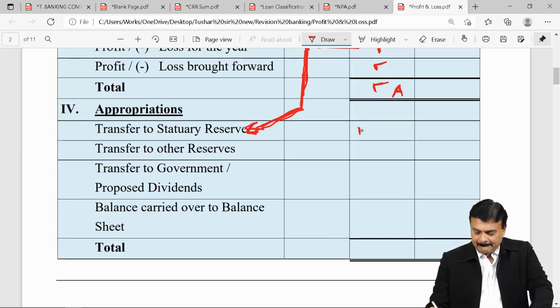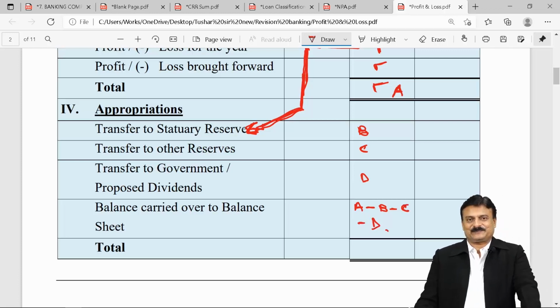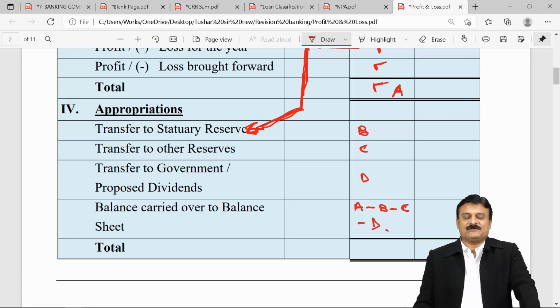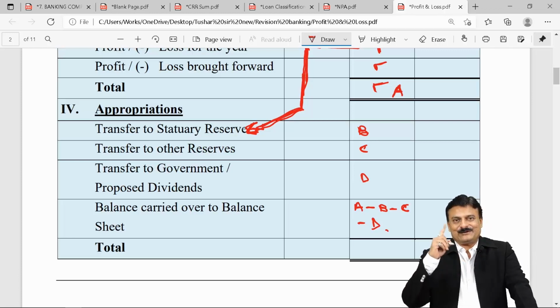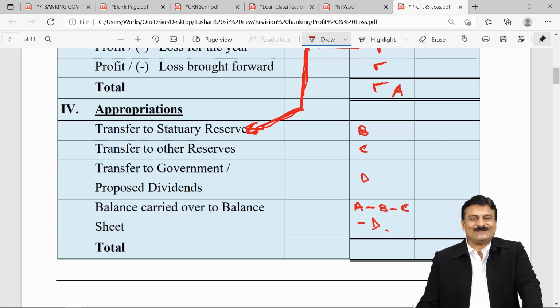Appropriation B, appropriation C, appropriation D. Now, how will you get surplus? Surplus is nothing but total of profit A minus all appropriation: minus B minus C minus D. Closing balance of profit and loss, which is brought forward, carried forward to next year. And this closing balance of profit from P&L goes to balance sheet under Schedule 2, reserves and surplus.